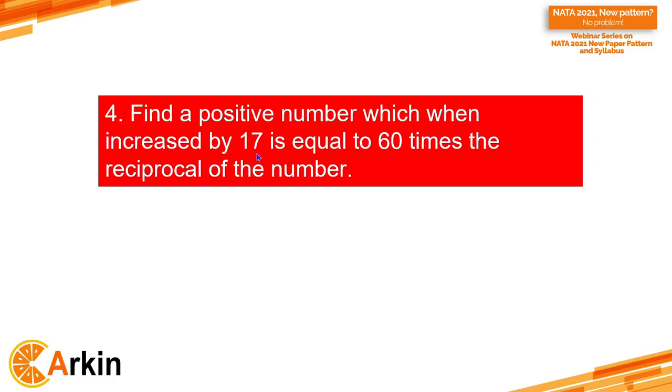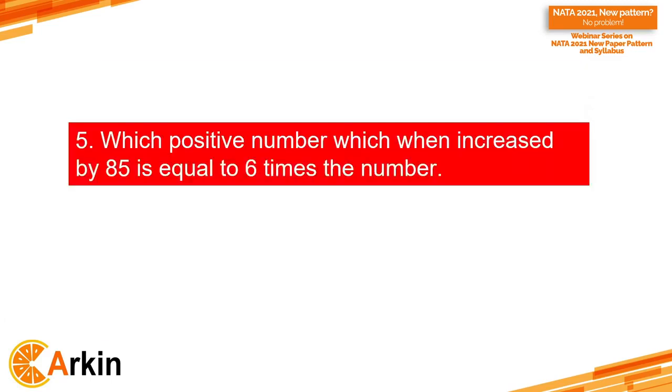Rishi, you have written 1 by x plus 17. No, it is x plus 17 is equal to 60 by x. See, you have to understand positive number. So positive number is x, which, when increased by 17, that means x plus 17. I'm not doing anything extra, I'm just substituting these English words with numbers. For positive number, I've substituted x, when increased, that is plus 17, is equal to 60, and the reciprocal of the number, that is 60 into 1 by x. So the correct answer is 3, as Bhavna and Tanishka had answered.